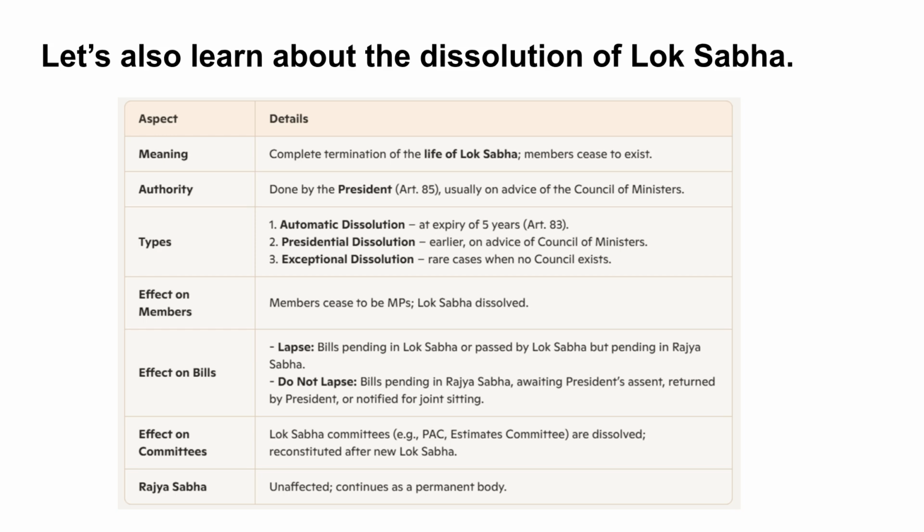Let's learn a bit more about dissolution. Dissolution of the Lok Sabha means the complete termination of its life. It is done by the President on the advice of the Council of Ministers.